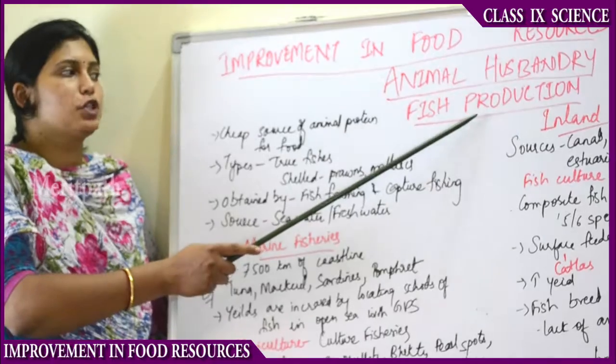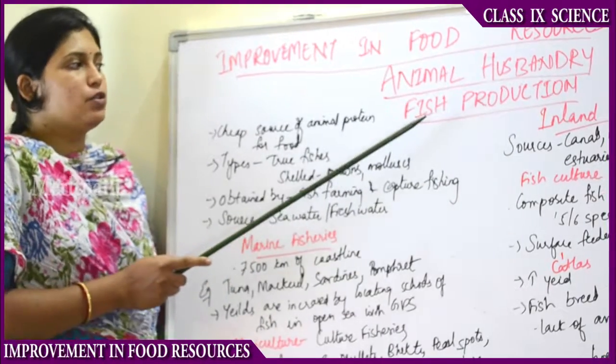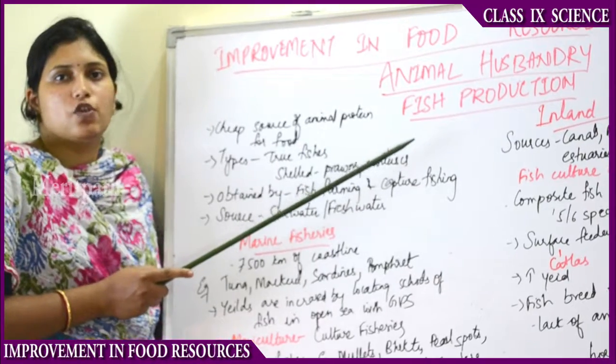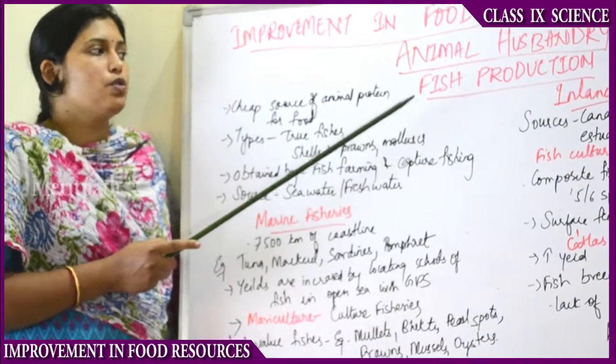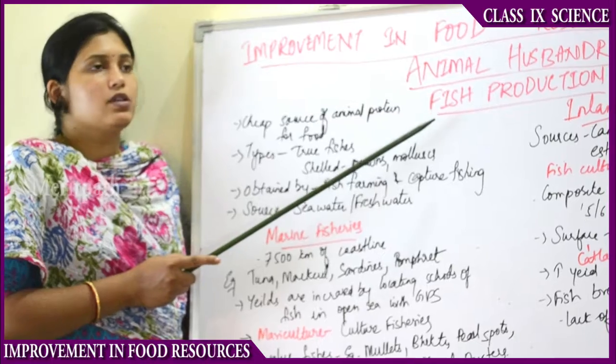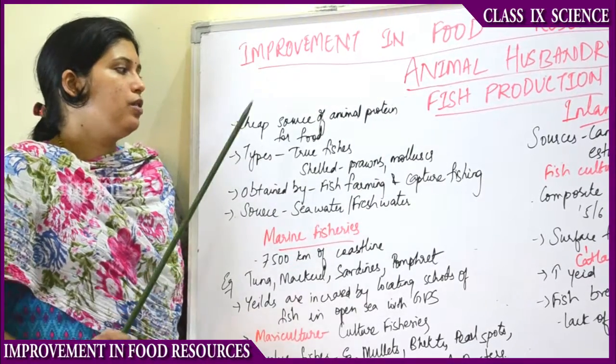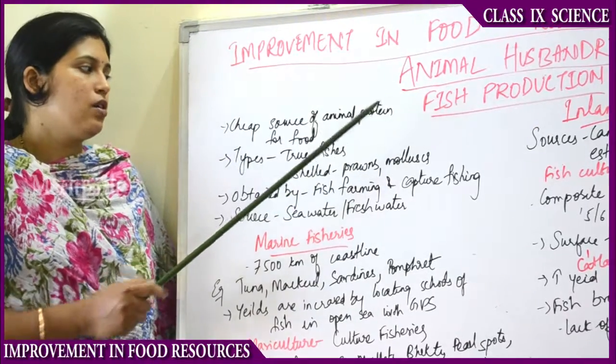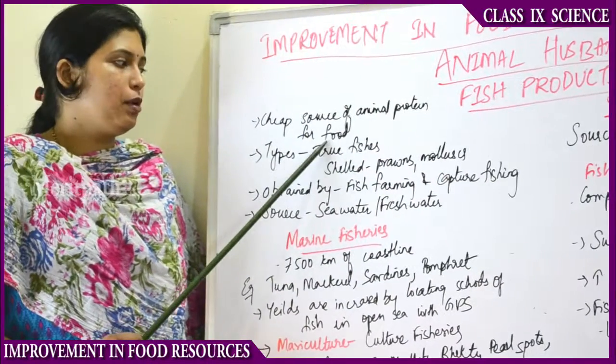Another farming method is fish production. Generally we consume fish, and many non-vegetarians consume fish. Fish is a great source of omega-3 fatty acids, which are only found in fish, and it is a good source of protein. So it is a cheap source of animal protein. Fish meat is usually cheaper in cost, so it is a cheap source of animal protein for food.